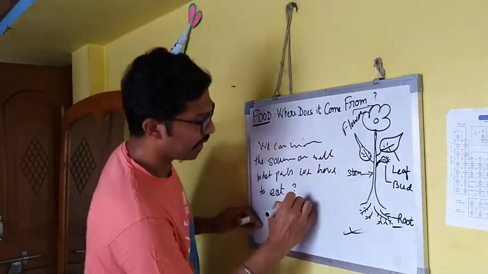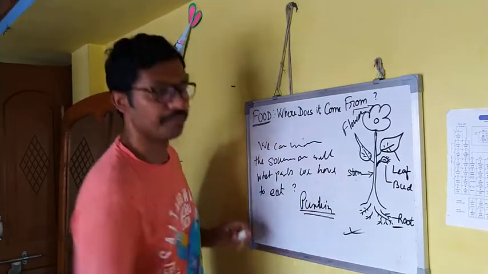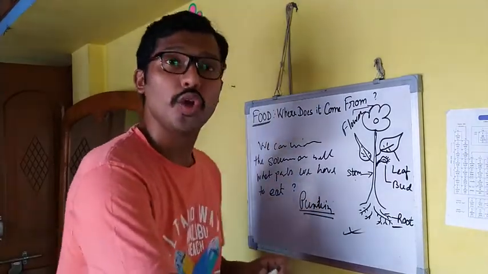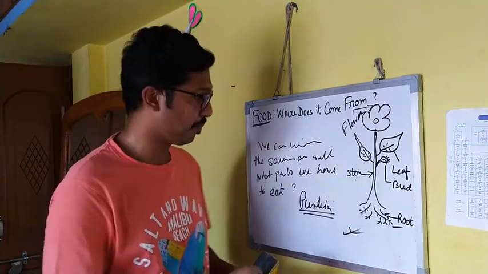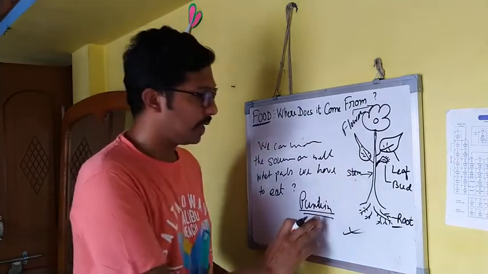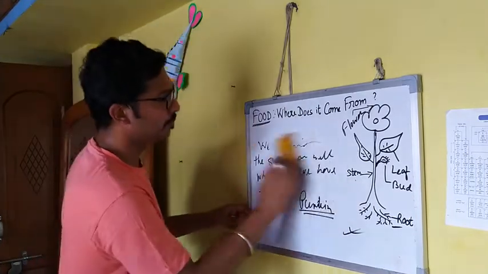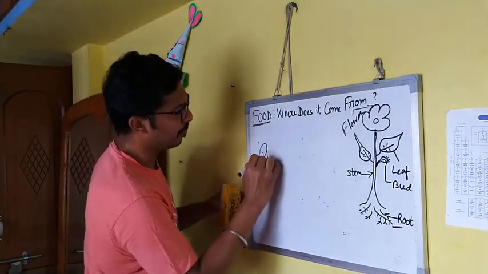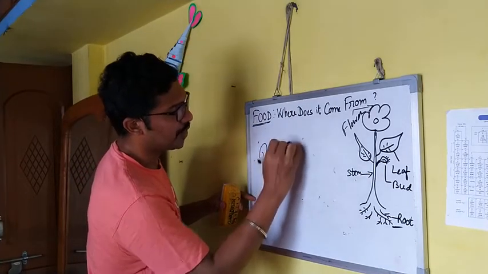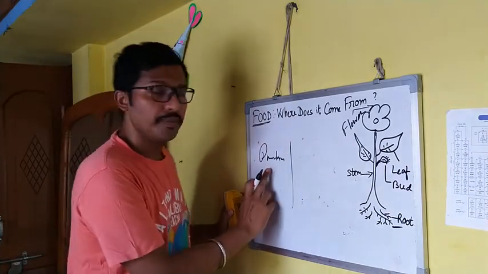We can use the example of pumpkin. Now tell me, what are the parts that we take to eat, particularly in pumpkin plants? You can see in a pumpkin plant, we can eat various parts.